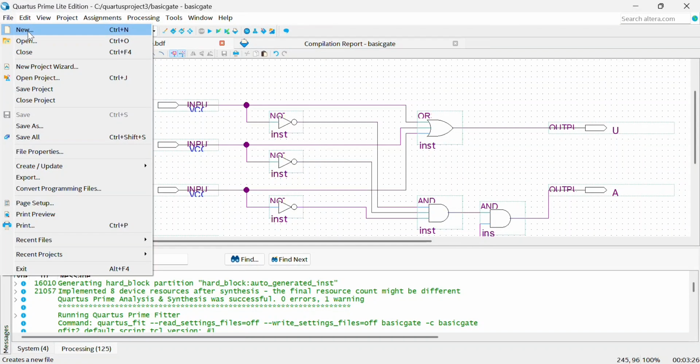Hi, I'm Tiuzan, and I'm going to explain the basic gates designed using Quartus Prime Lite Edition.